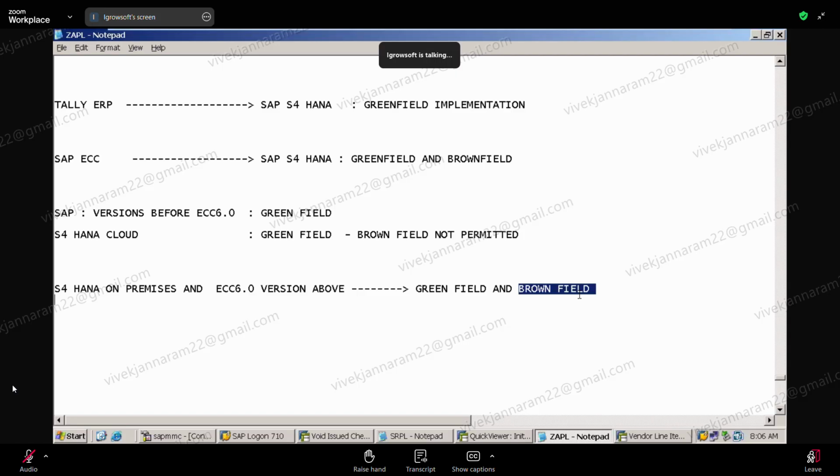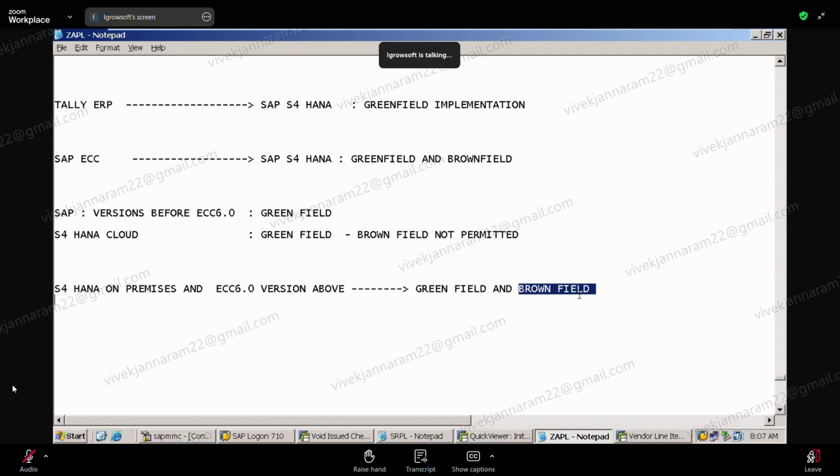Brownfield is a little technical. You need to first prepare your ECC system for migration. We have certain checkpoints we do. We convert vendors into business partners, customers into business partners. We convert them in ECC only. We will upgrade our ECC to fit to S4.